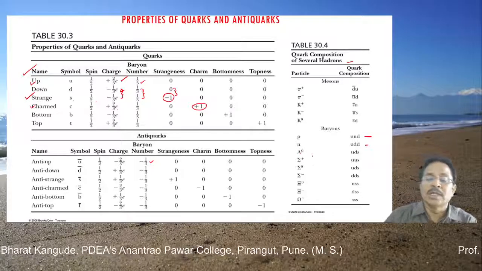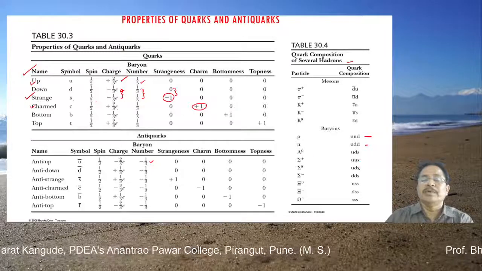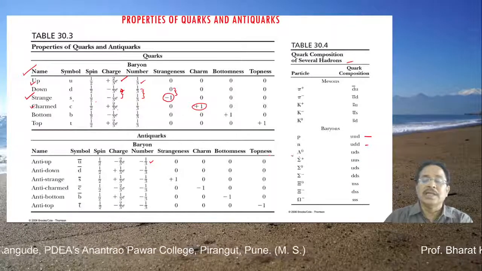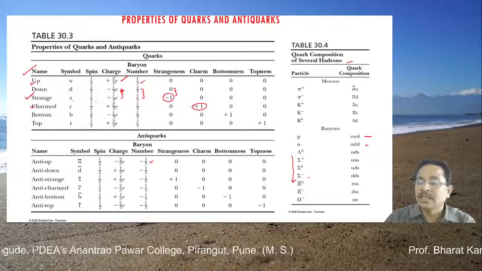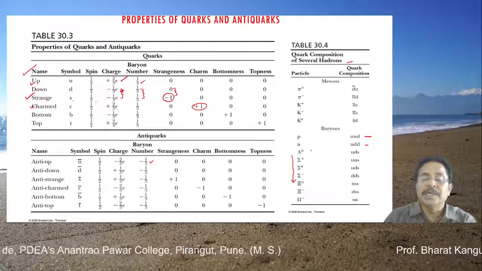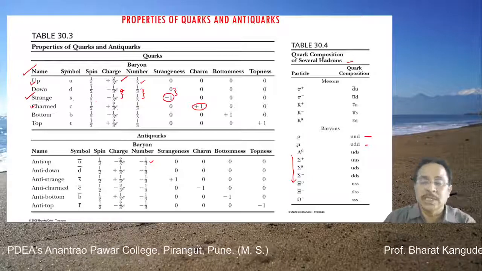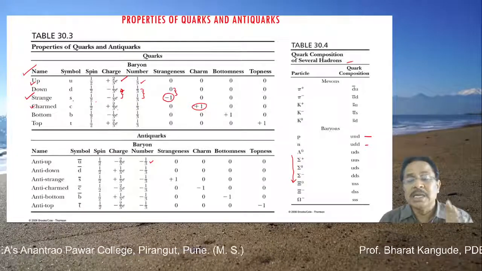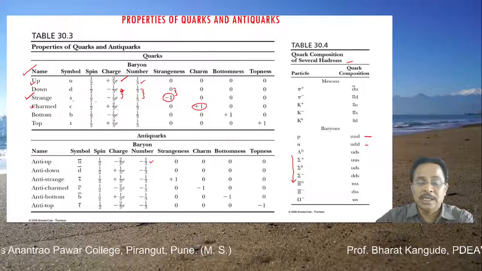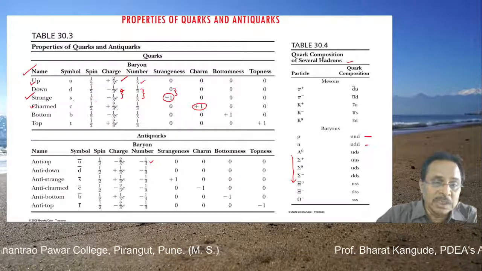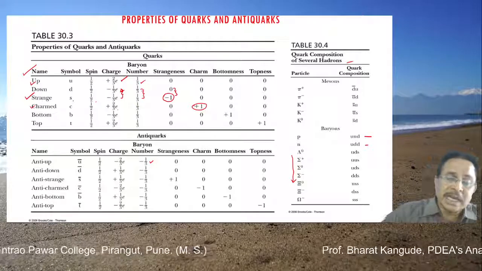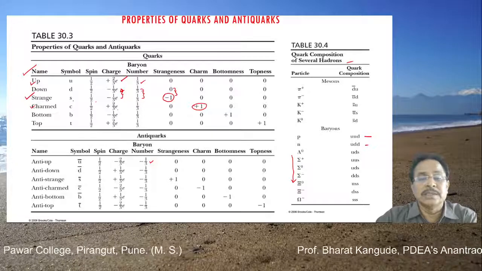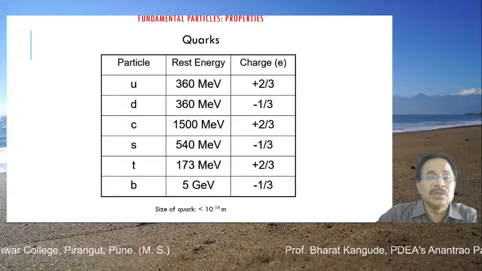And more about this, all other heavy particles are said to be made up of different types of quarks. So these are different combinations of different types of quarks, and that gives rise to these separate types of particles. Almost all these particles are totally unstable. They decay into either proton, neutron, or some other particles as shown in these interactions which you have seen earlier. So this is what is called elementary particle physics, and this is what the interactions are. Note that these things are not mentioned in your textbook, but it doesn't matter. These things are very interesting and important to understand the particle nature of this universe.